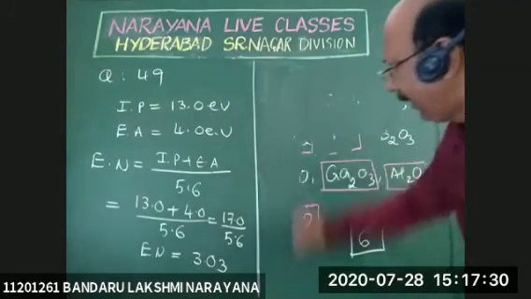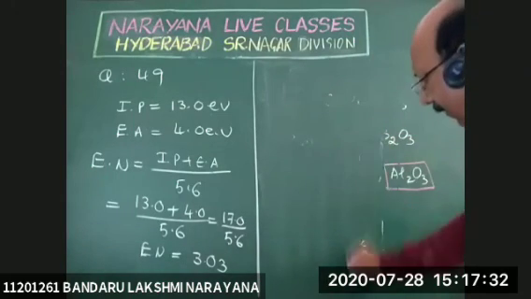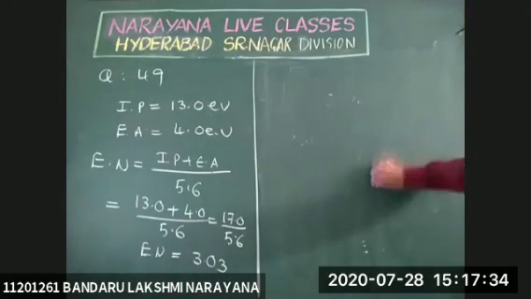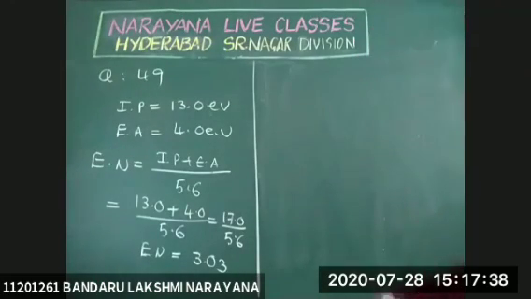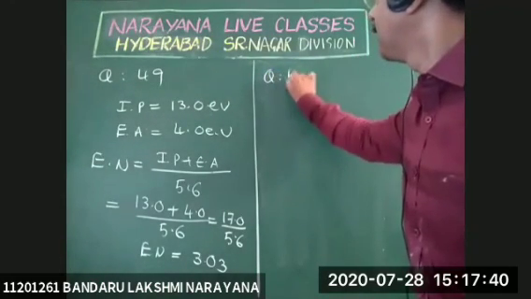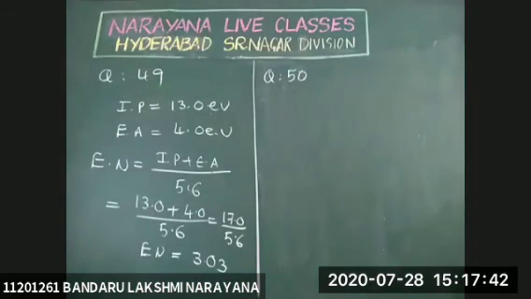Question number 50. An ion with mass number 56. Mass number is 56. And in this case, sum of the atomic number and mass number.